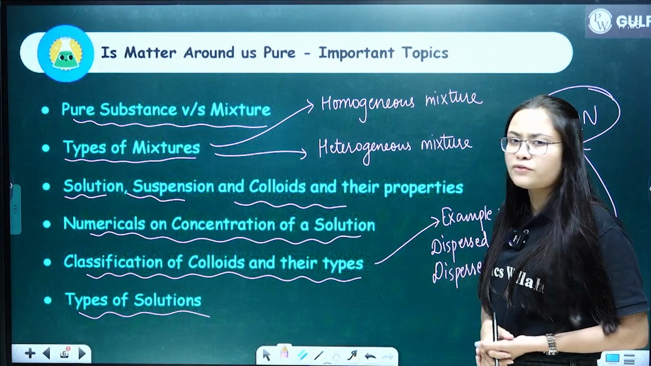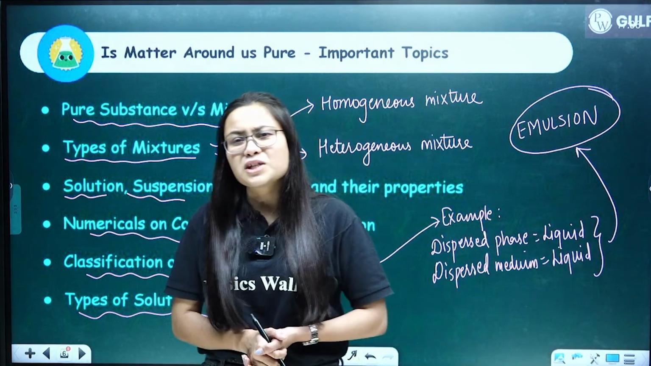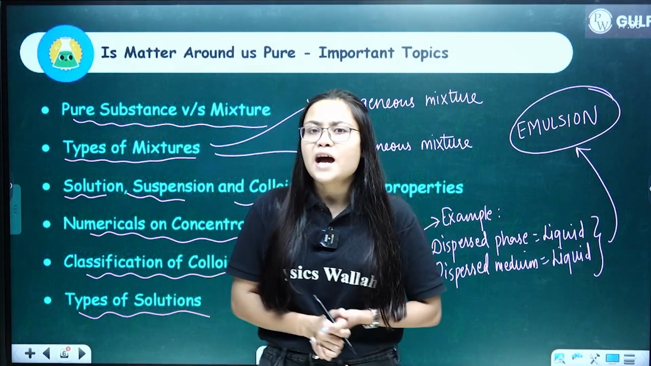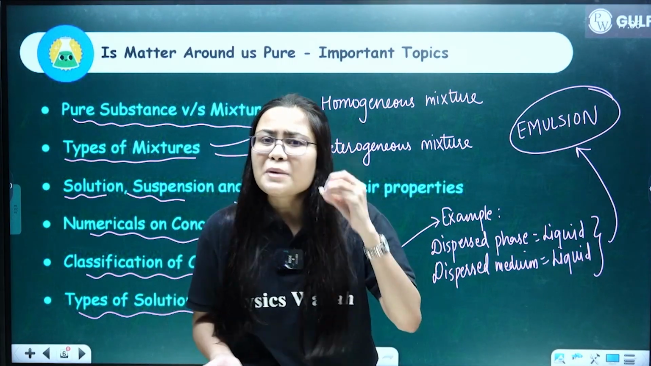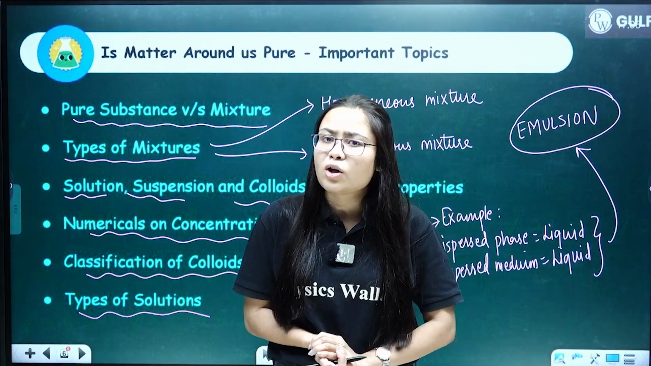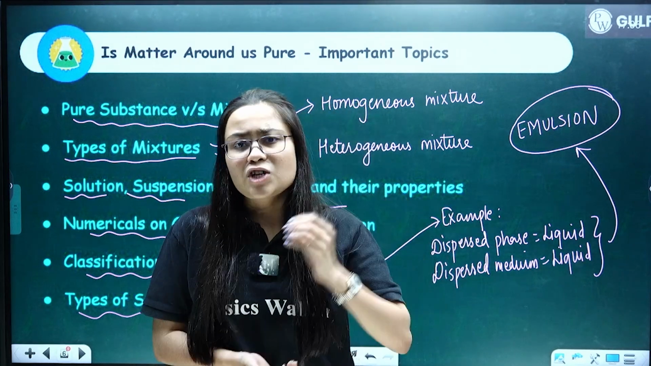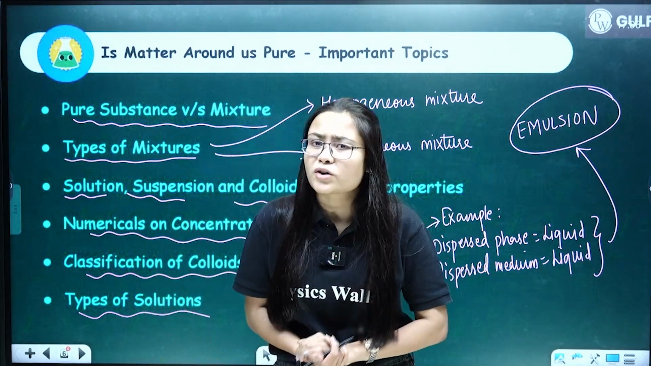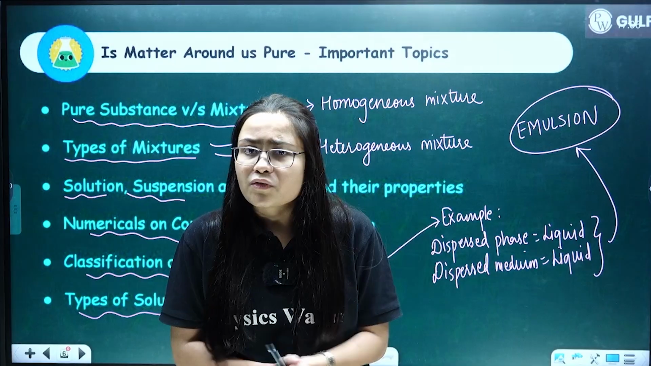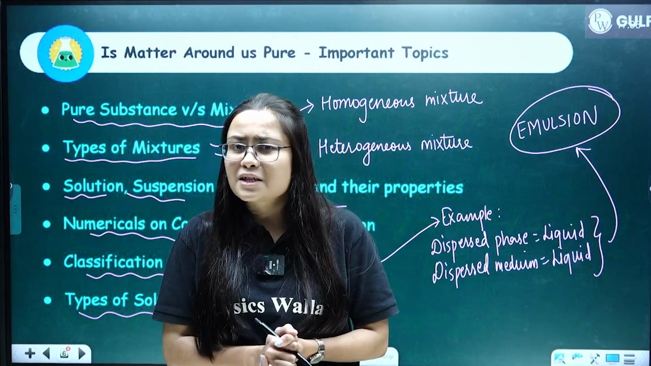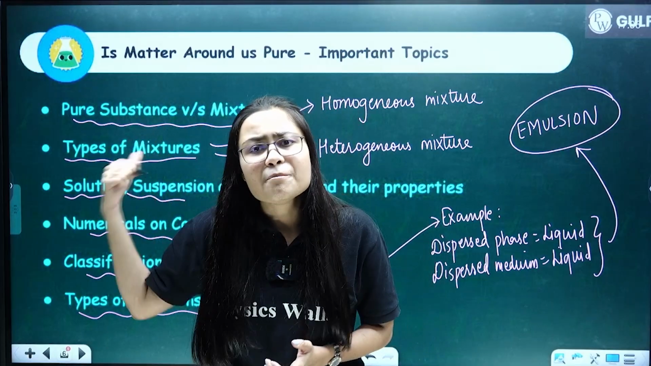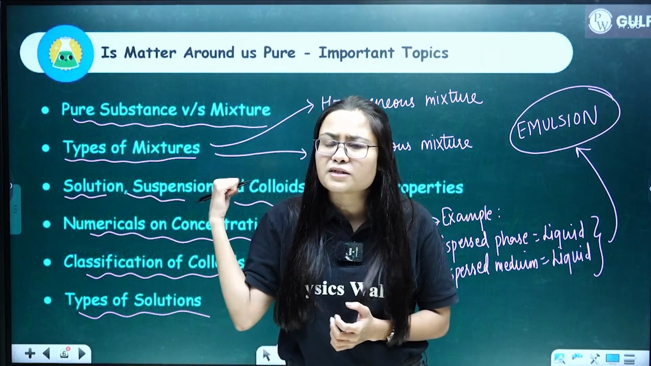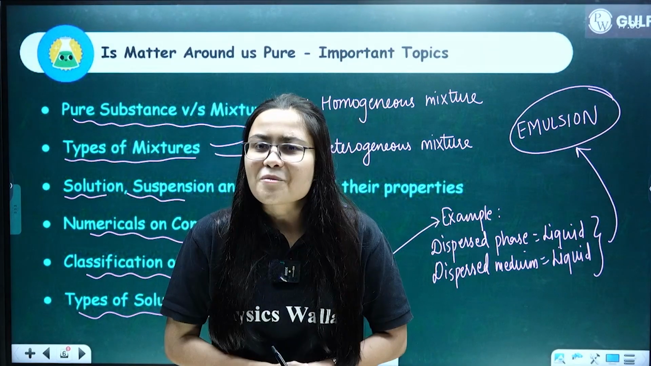Then we have types of solution. There are 3 types of solution: saturated solution, supersaturated solution, and unsaturated solution. So you should know the definitions, the meanings, the explanation of all the types of concepts from this chapter, because this chapter is also important from your exam point of view. There are many n number of concepts in this chapter, but out of all those concepts, these are the important ones. Focus on these concepts because these are really important from your exam point of view.